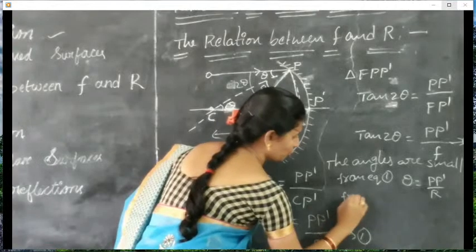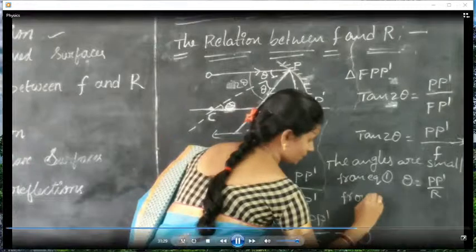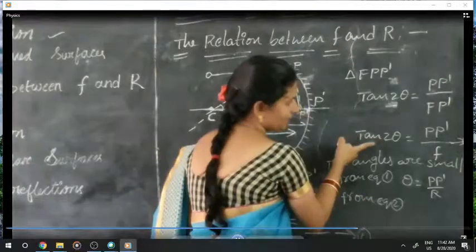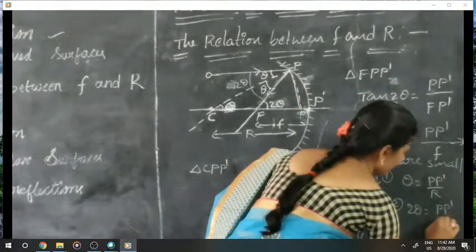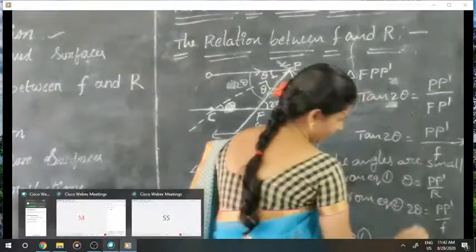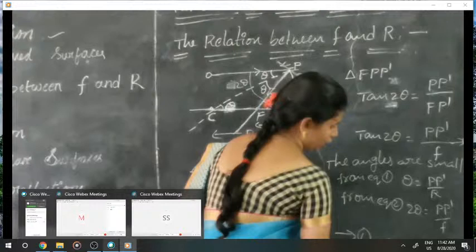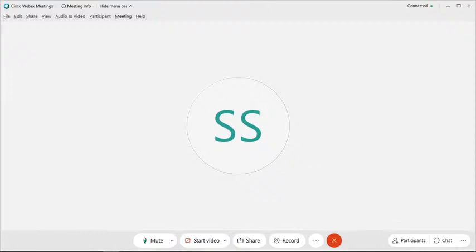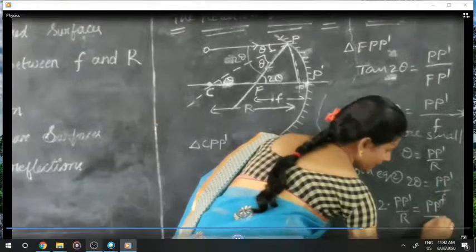From equation 2, tan 2 theta is approximately 2 theta, so 2 theta is equal to p dash by f. Substituting theta as p dash by r, 2 into p dash by r is equal to p dash by f.